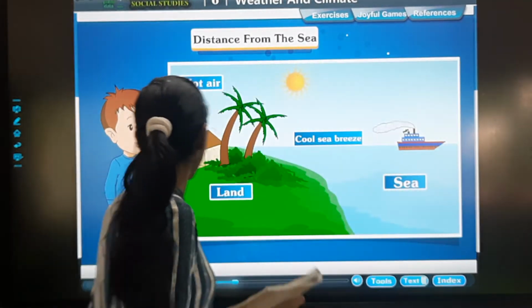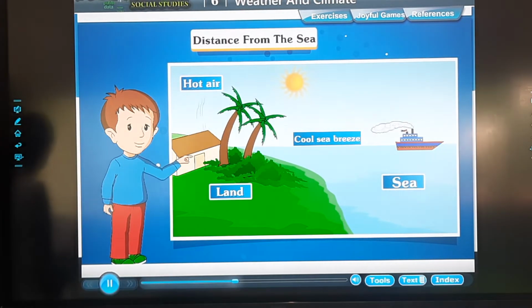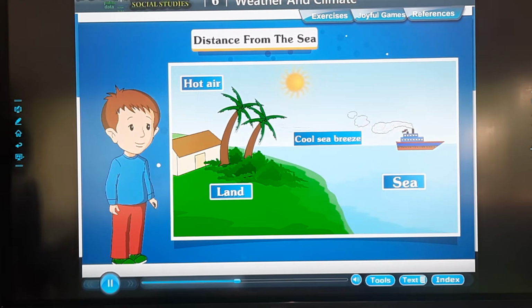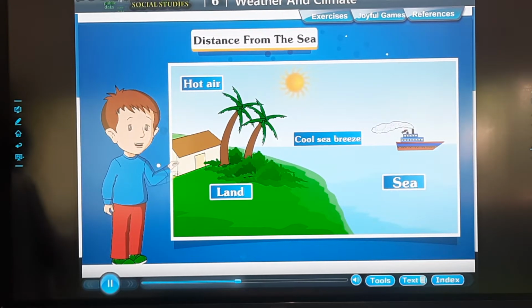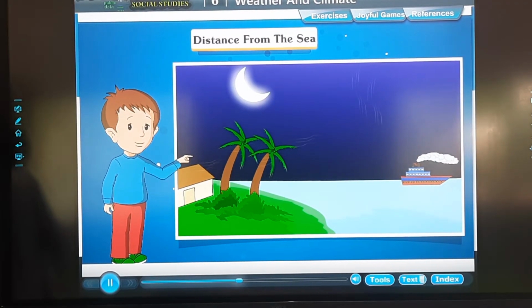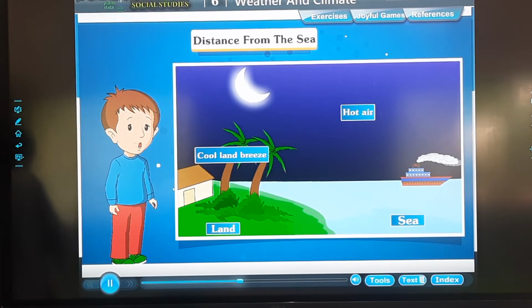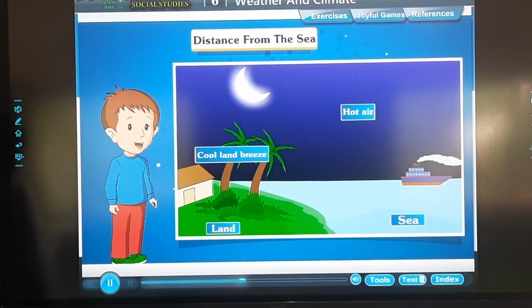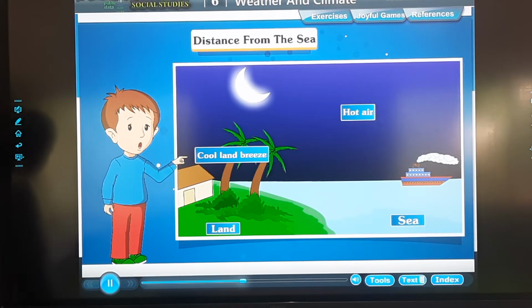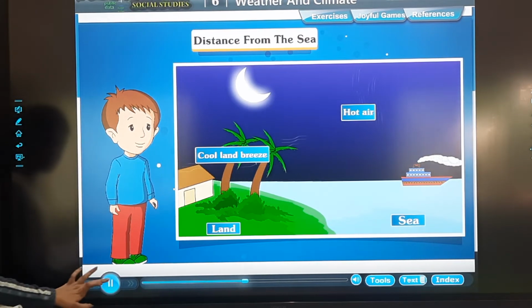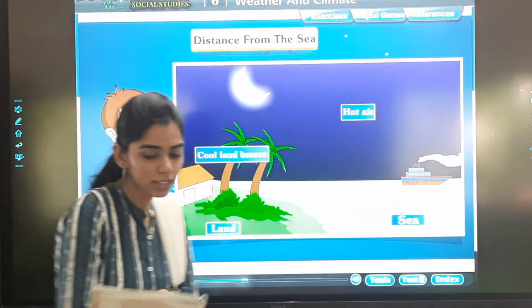Yes. In summer, the land gets heated faster and warms the air above it. This warm air rises, making way for the cooler air from the sea to blow in. This cool breeze coming from the sea cools the land near the coast. In winter, the sea loses heat slowly and therefore it remains warm. This warm air rises and blows towards the land and makes it warm. Okay. Once again we'll read.